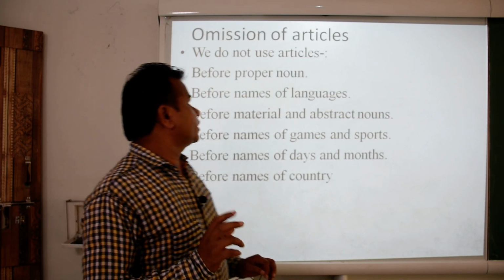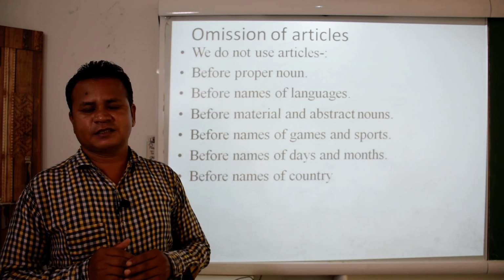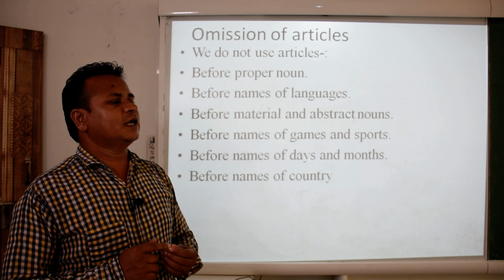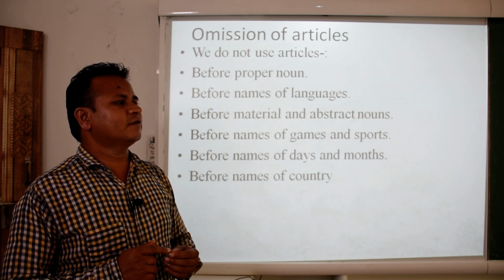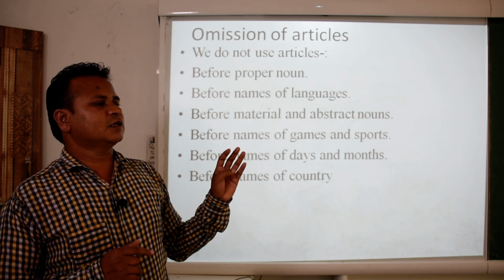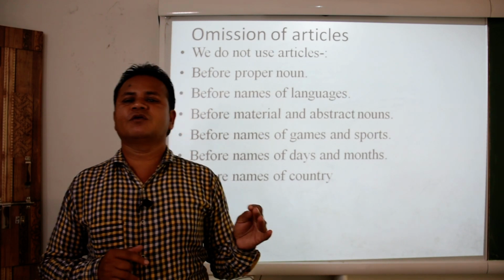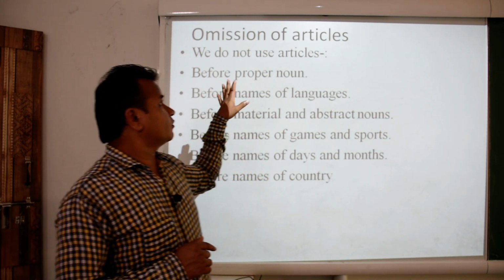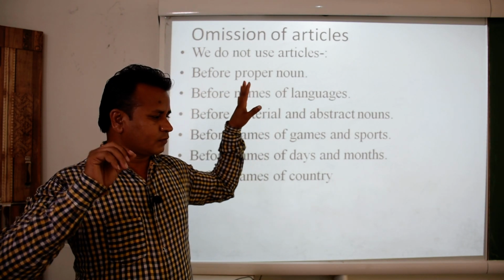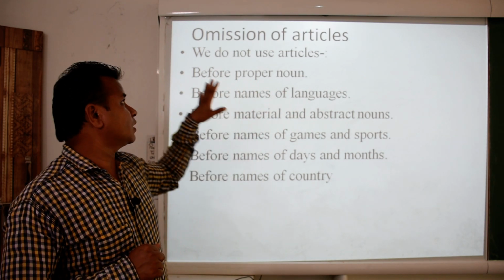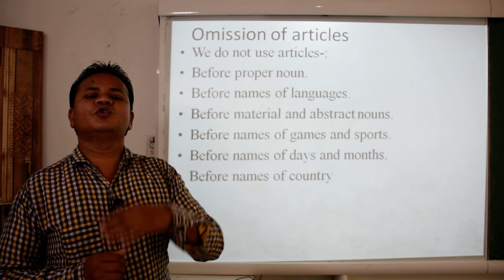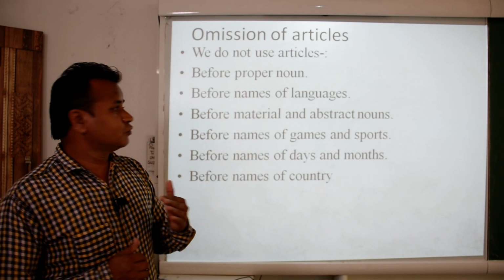Now, omission of articles. If we talk about articles, it is not necessary that whatever we have learned, the vowel sounds a, e, i, o, u, of course they are there, but there are some exceptions, some omissions where we should not use an article.